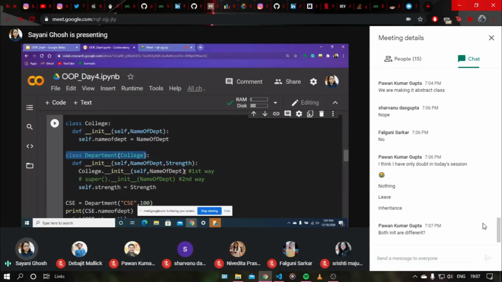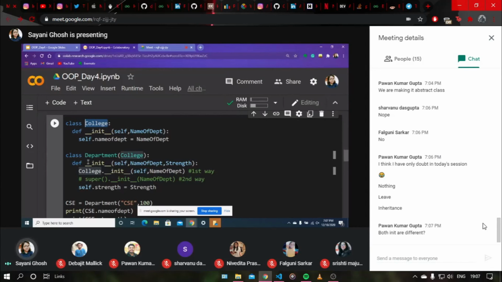The init below belongs to the class Department, and this init function belongs to the class College. These two inits are different. So what does the init function actually do?